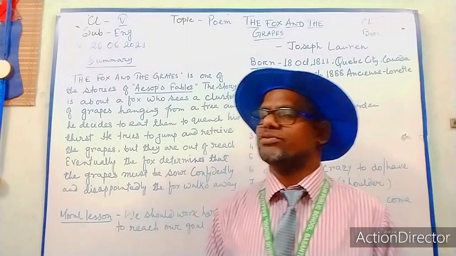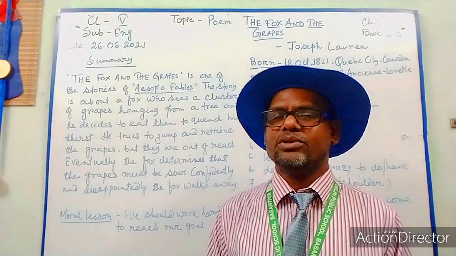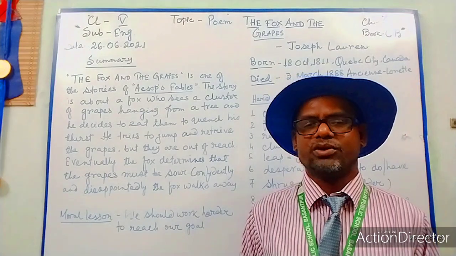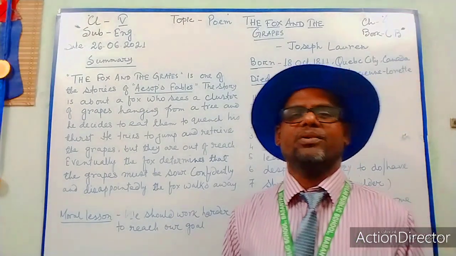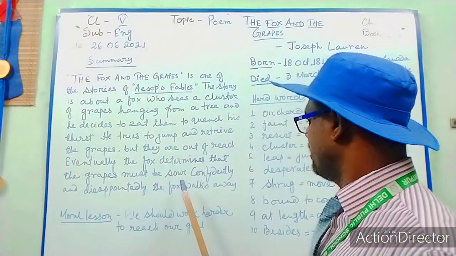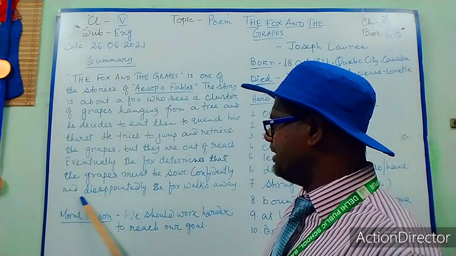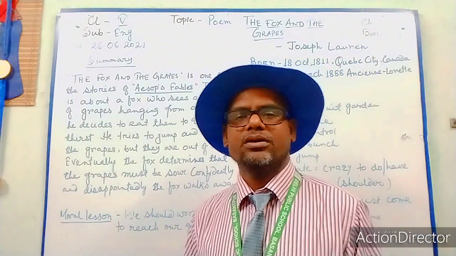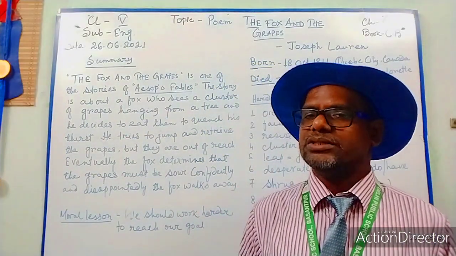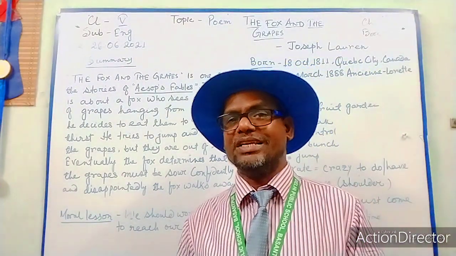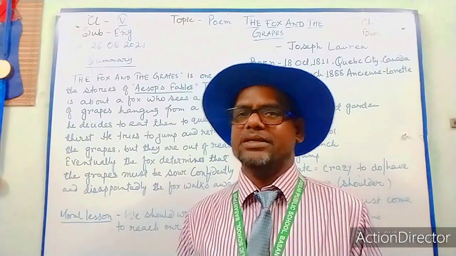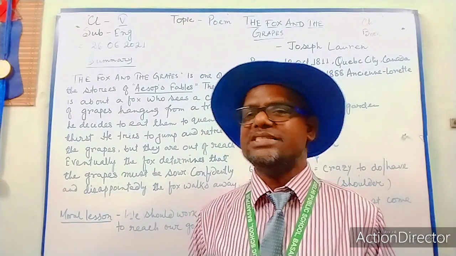As he could not reach the grapes, as he could not get the grapes, he thought those grapes must not be sweet, they must be sour, okay? So confidently and disappointedly, the fox walks away. So he thought that he must leave this place, and he left the place with disappointment.